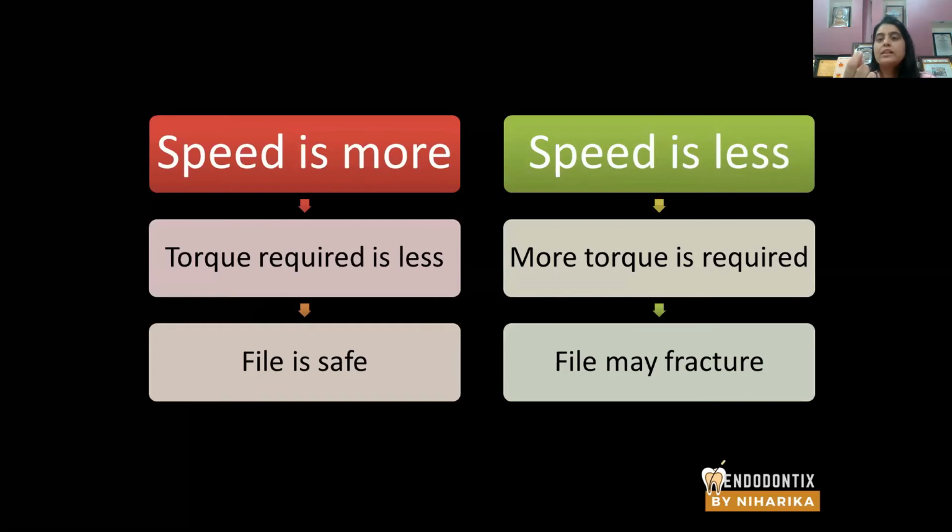That means it is taking 500 rotations in 1 minute. So the amount of torque required is less to produce the same effect, and hence your file is safe. Now, if the speed is less, around 300 RPM, you may use a higher torque value to enhance the speed. But if you use a higher torque value, the file may fracture.